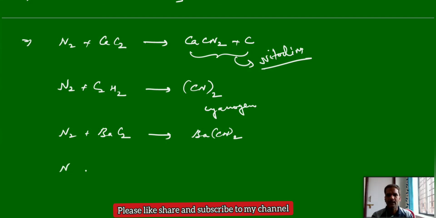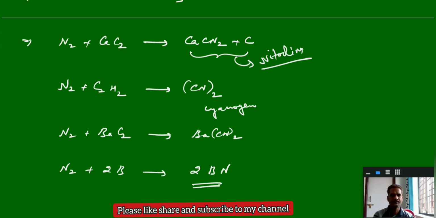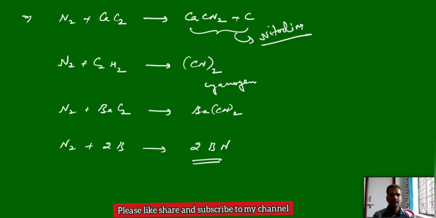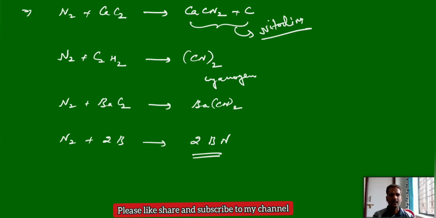And similarly, nitrogen can react with some non-metals also. Boron can form boron nitride, inorganic graphite. These are a few important chemical and physical properties of nitrogen.